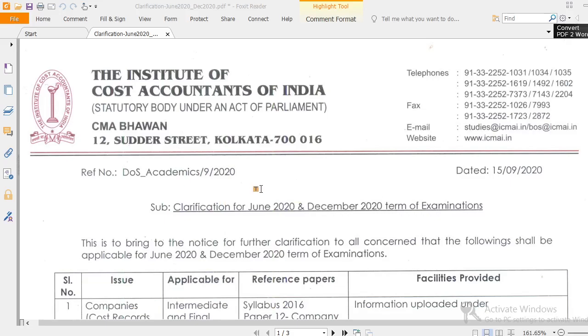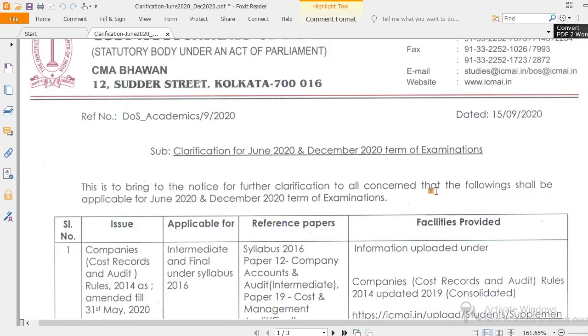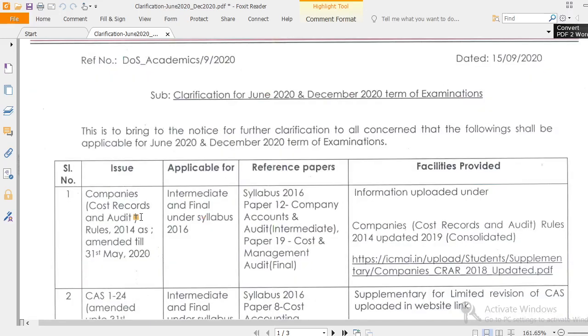The Institute released a notification two days back, on 15th September 2020, which is a clarification for the December 2020 term examination. I am going to explain here whatever syllabus is applicable and till what date it is applicable. So watch this video till the end. Let us start. Clarification for June 2020 and December 2020 term examination.